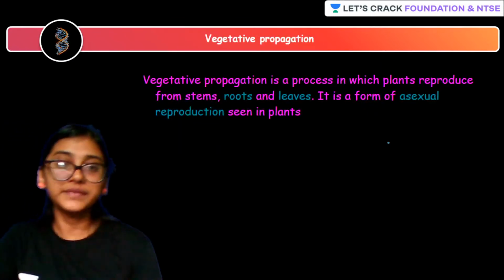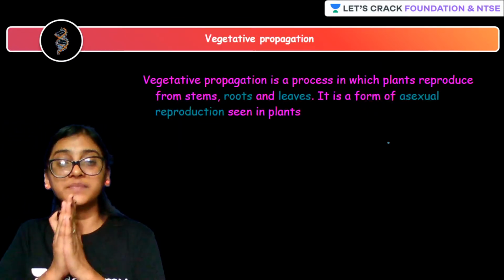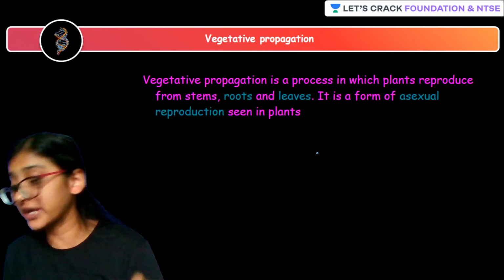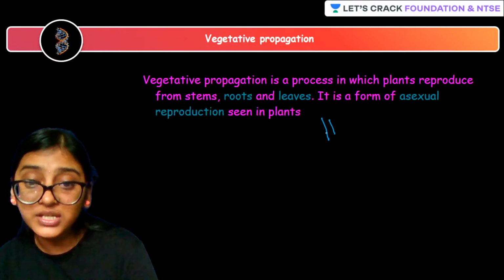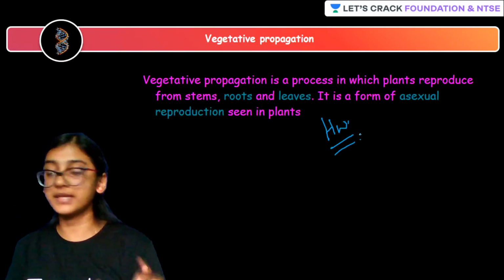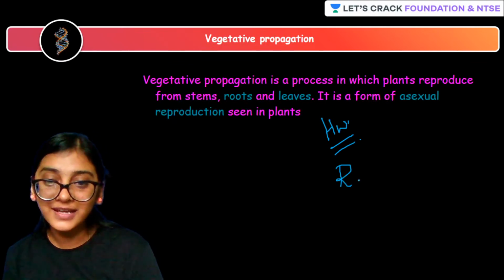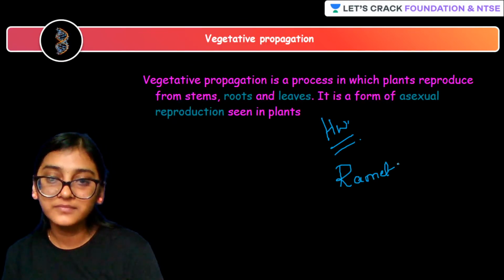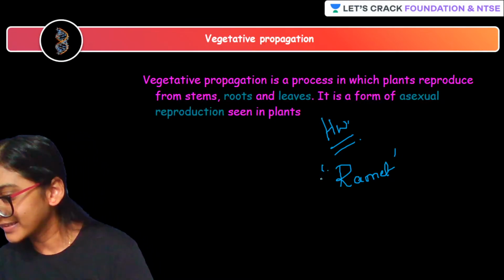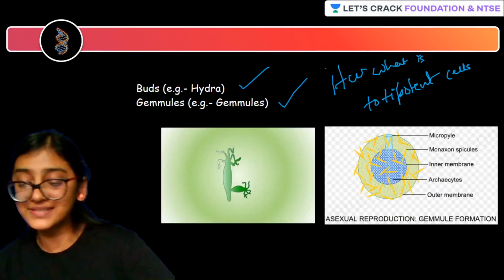Okay. Next, coming to vegetative propagation, students. But before going to vegetative propagation, another challenging homework question I would like to ask is, what is ramet? What is ramet? Yes, what are totipotent cells is done.